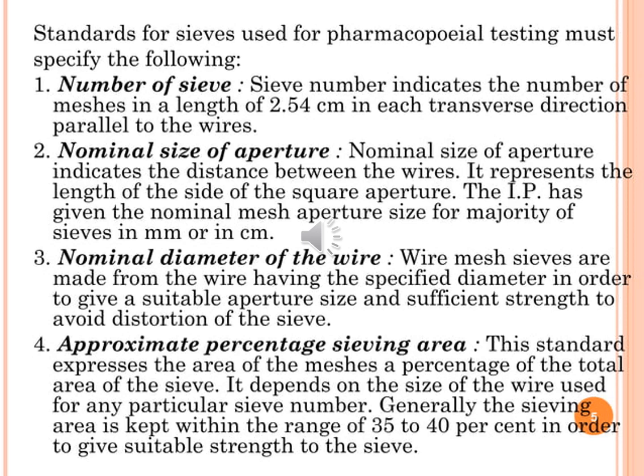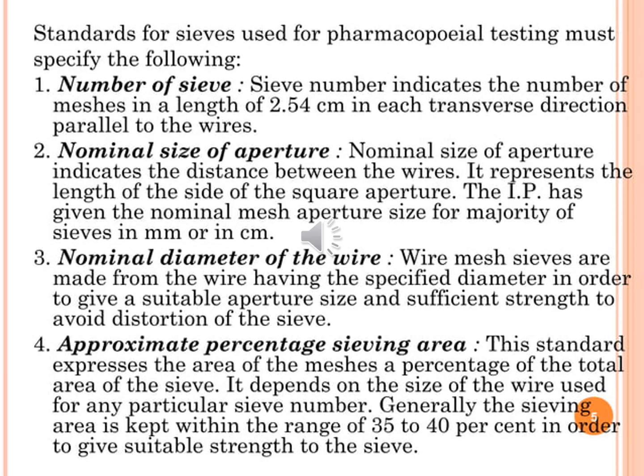The IP has given the nominal mesh aperture size for the majority of sieves in mm or in cm. Third is the nominal diameter of wire. Wire mesh sieves are made up from wire having a specified diameter in order to give a suitable aperture size and sufficient strength to avoid distortion of the sieve.